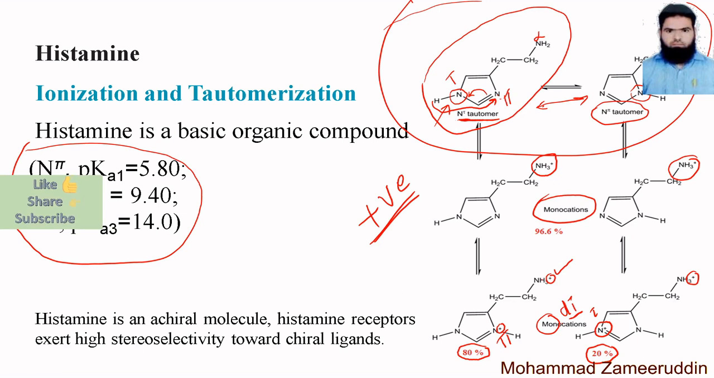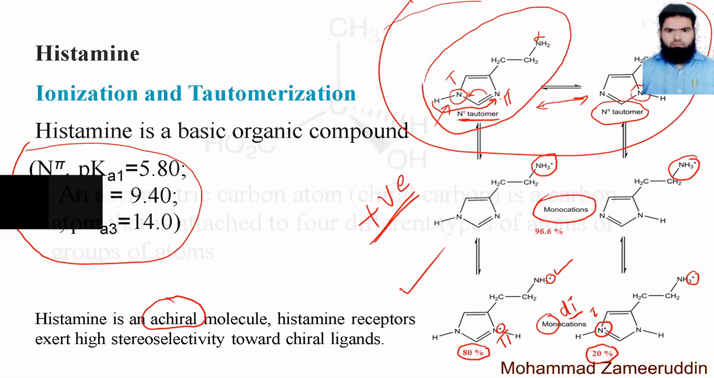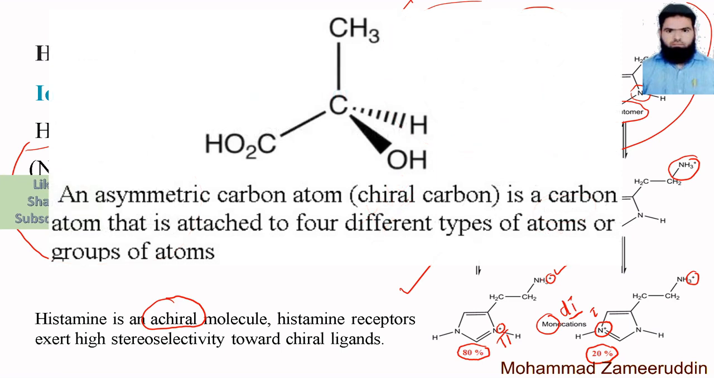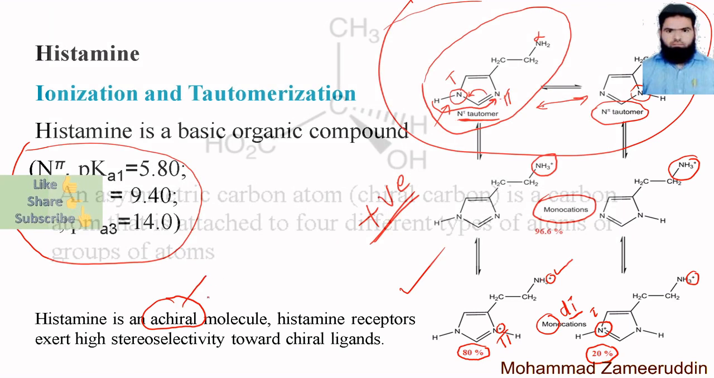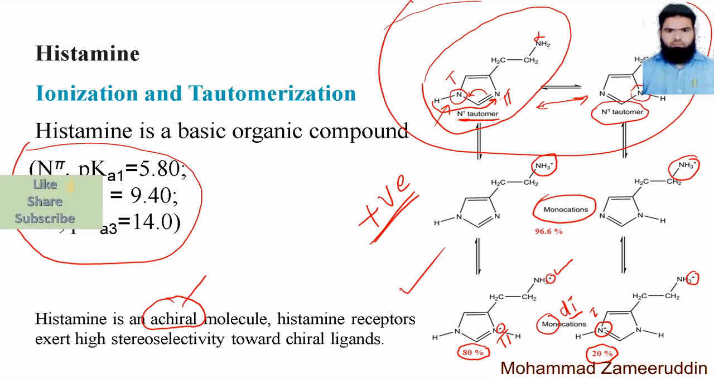This is clear. Now, histamine is an achiral molecule. Achiral means any compound which does not have a chiral center or chiral carbon. And what is a chiral carbon? Any carbon which is bonded to 4 different groups or different elements is called a chiral carbon. But if it is not there, then it is called achiral. So chiral का opposite है achiral. This is the opposite of a chiral compound. So histamine is not a chiral compound.